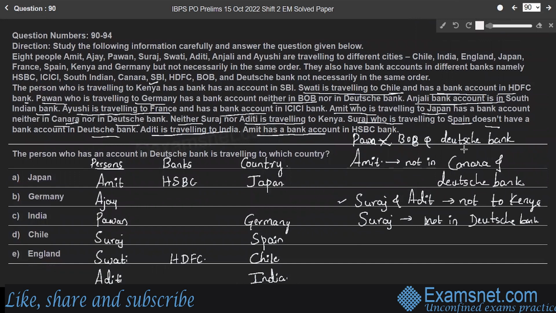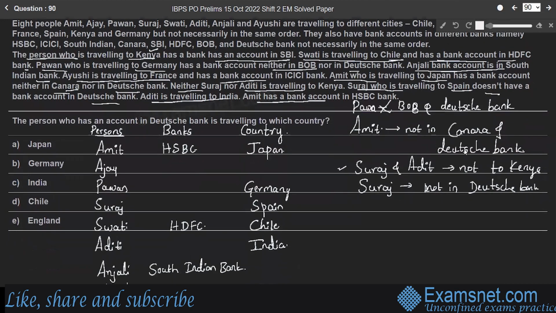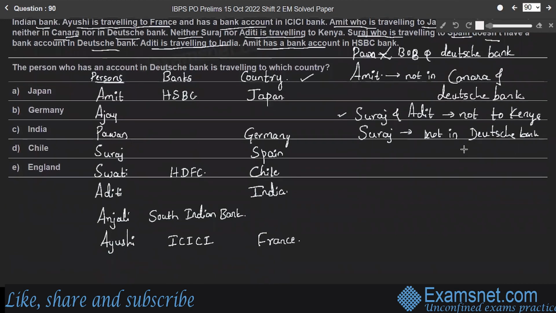The person who is traveling to Kenya has a bank account in SBI. So who is traveling to Kenya here? Consider only countries: only Ajay and Anjali are the remaining persons.